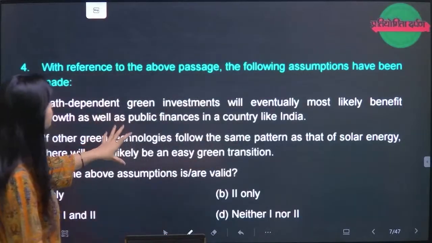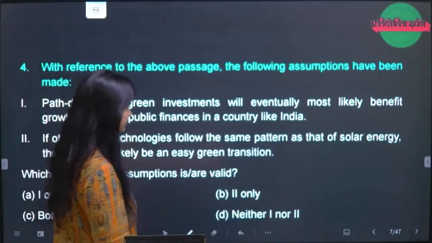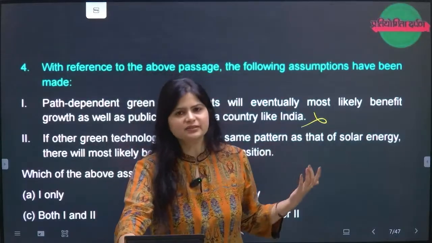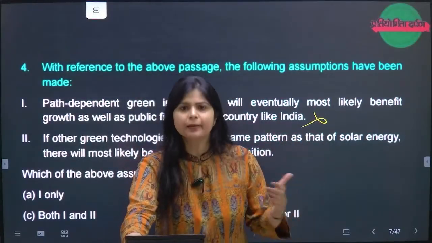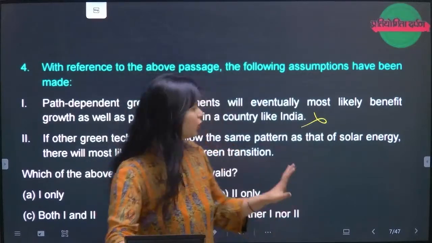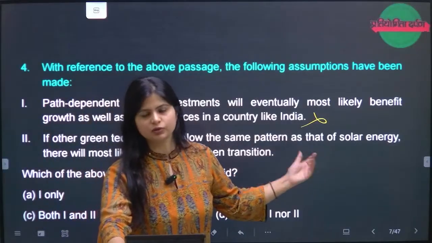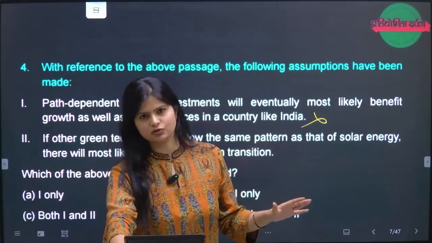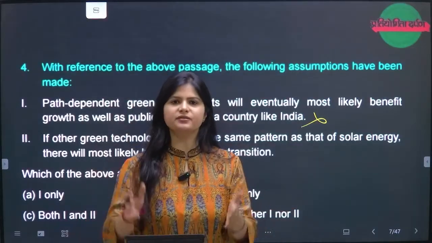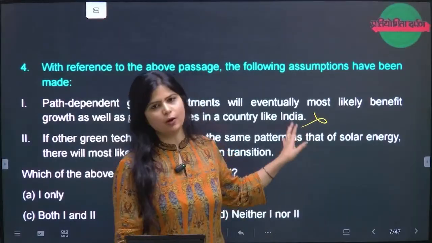Part dependent green investment will eventually most likely benefit growth as well as public finances in the country. See, according to me, the first is wrong. A lot of people will say this should be in the assumptions, but according to me, there is no mentioning of India and there is no mentioning of public finances in the country. So I have to stick to the passage. I might know something beyond the passage as well, but when the passage is not mentioning that particular thing, I am not going to buy that point. So the first option I'm not taking.